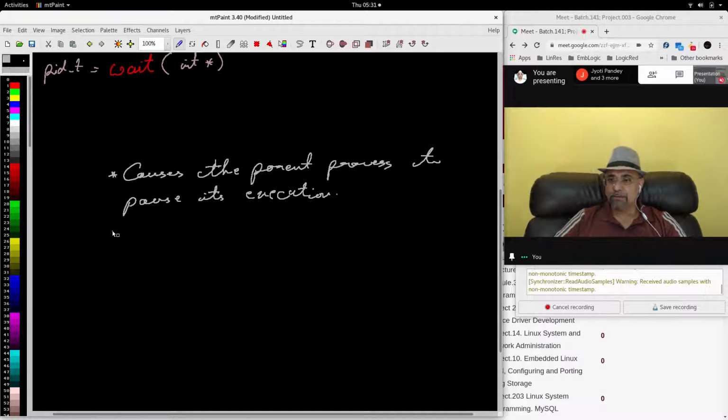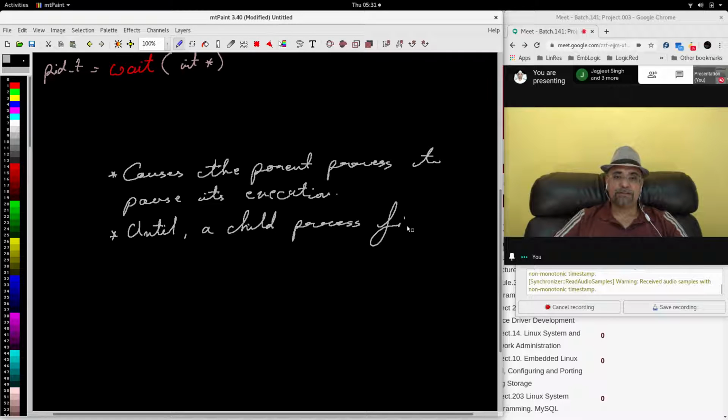Now this is until a child process finishes its execution. Means after which the child is about to become zombie, or the child is about to finish. When the child process finishes execution of all the statements, the child is said to be finished. Then the child will return an exit code.